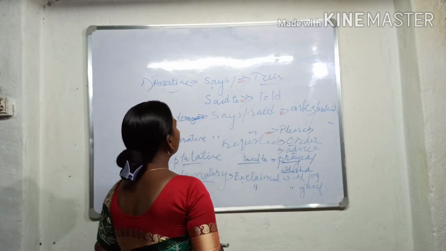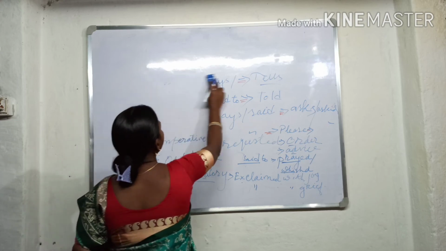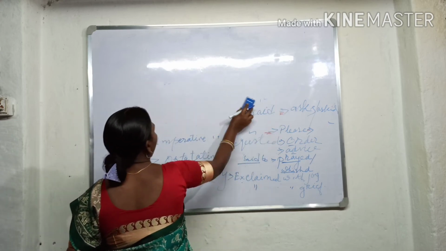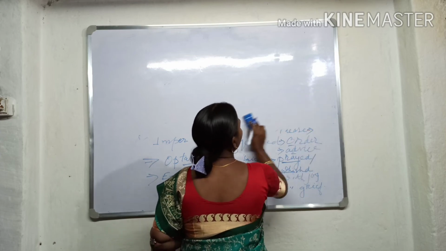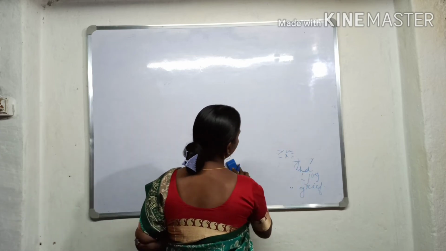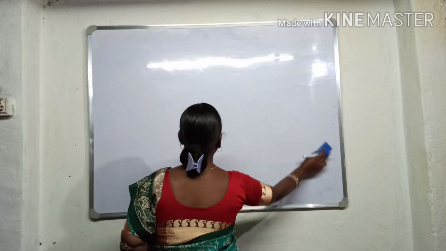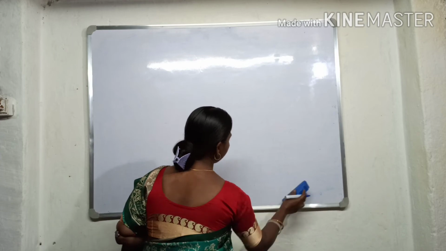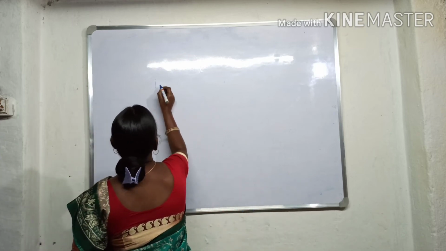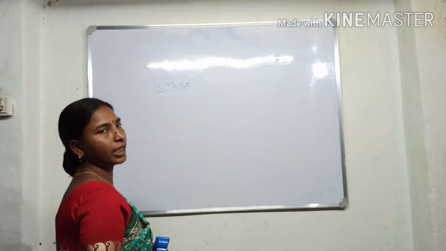Okay, so now I have mentioned five things: reporting verb, reported speech, then sentences, their linker, and also tense I have mentioned. So tense, how does it change?